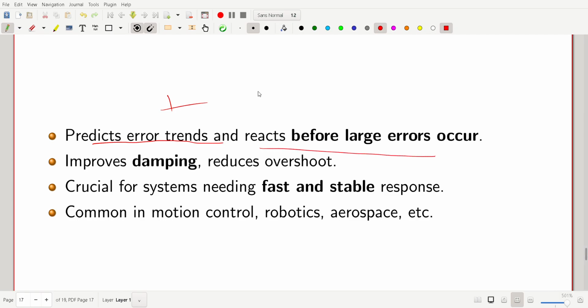Because this is a derivative, we subtract and divide by dt, so based on the nature of the error, it will react. Basically it tells about the future, we can say. So it improves damping and reduces overshoot. All right. So it is crucial for systems needing fast and stable response, and common in motion control like robotics and aerospace.